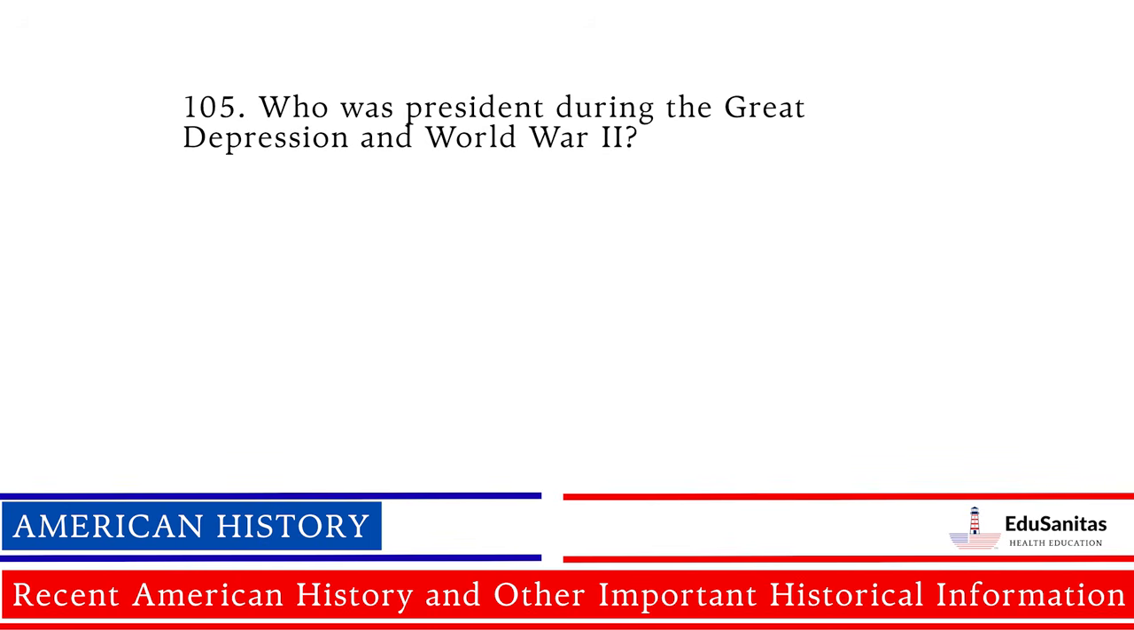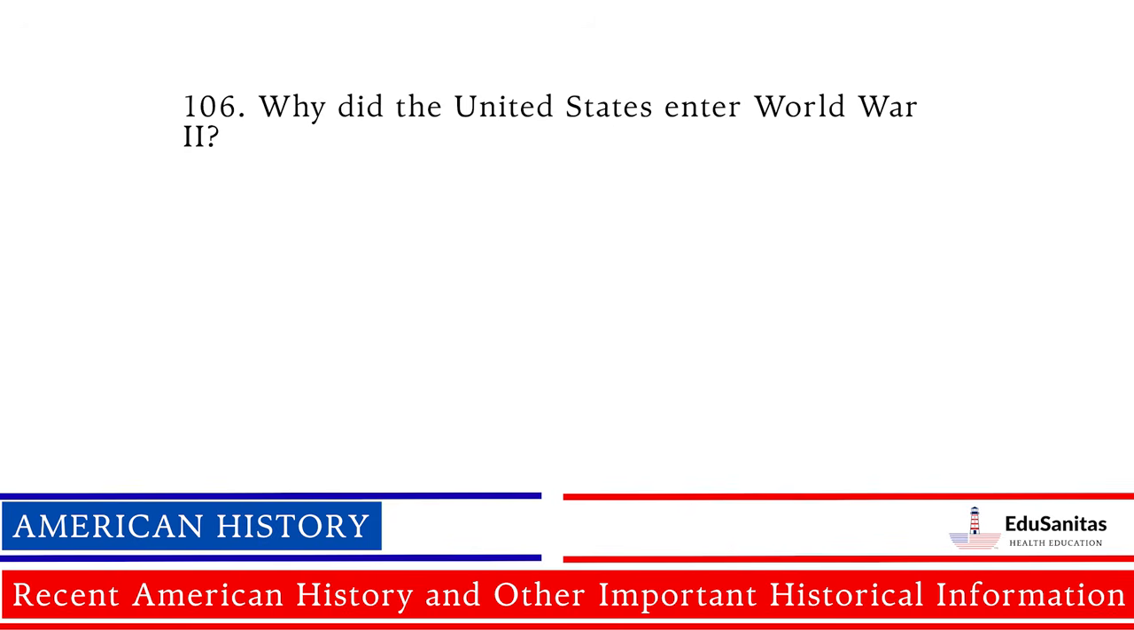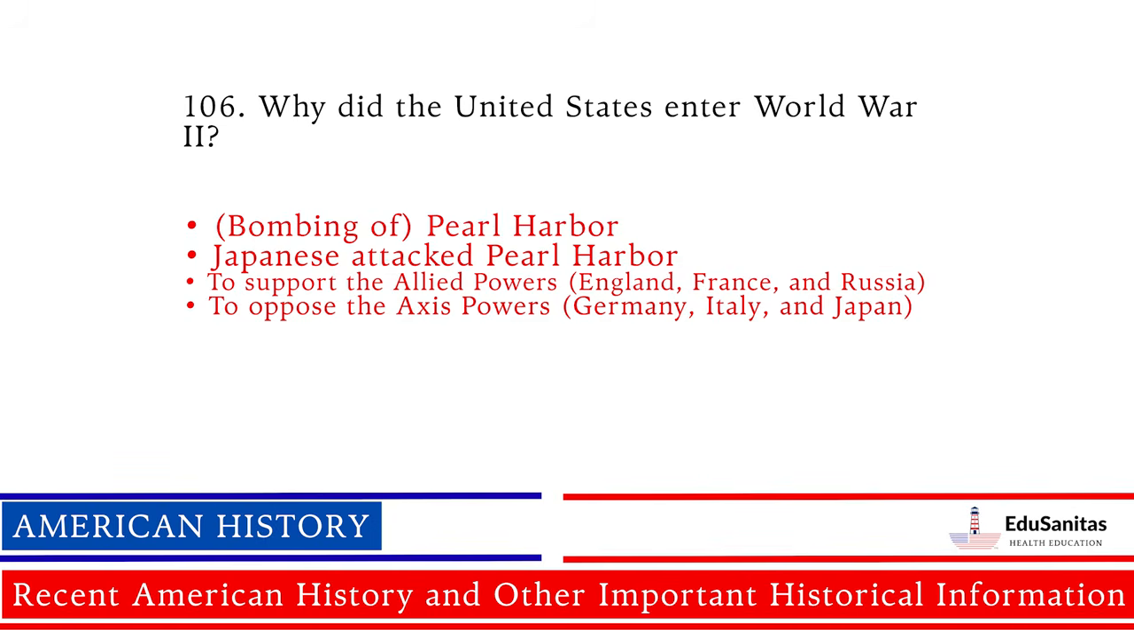Who was president during the Great Depression and World War II? Franklin Roosevelt. Why did the United States enter World War II? Bombing of Pearl Harbor. Japanese attacked Pearl Harbor. To support the Allied powers, England, France, and Russia, to oppose the Axis powers, Germany, Italy, and Japan.